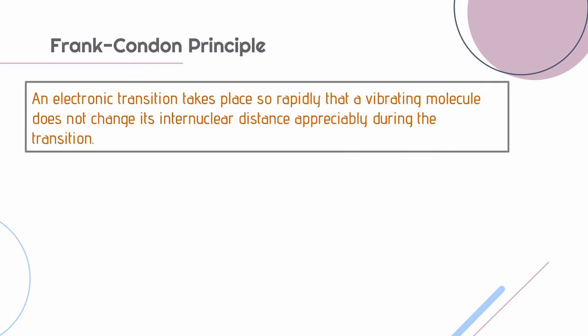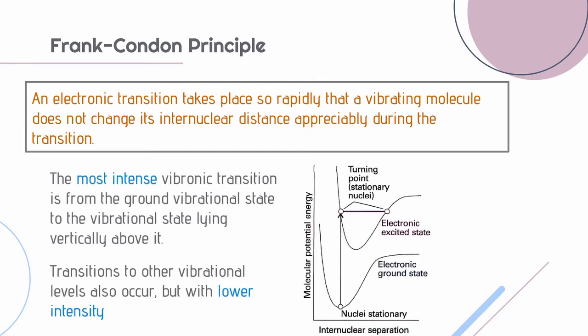Franck-Condon principle states that an electronic transition takes place so rapidly that a vibrating molecule does not change its internuclear distance appreciably during a transition. The most intense vibronic transition is from the ground vibrational state to the vibrational state lying vertically above it, thereby not changing the internuclear separation. Transition to other vibrational states also occur, but with lower intensity.